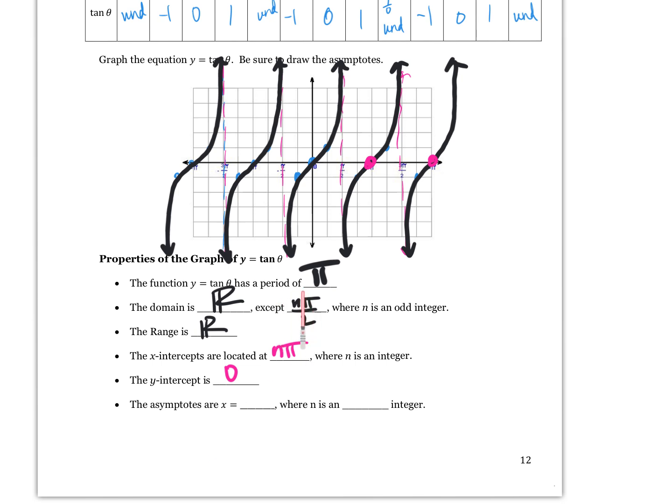And again, these asymptotes are happening where my domain does not exist. So we could just say at x equals n pi over 2, where n is an odd integer.